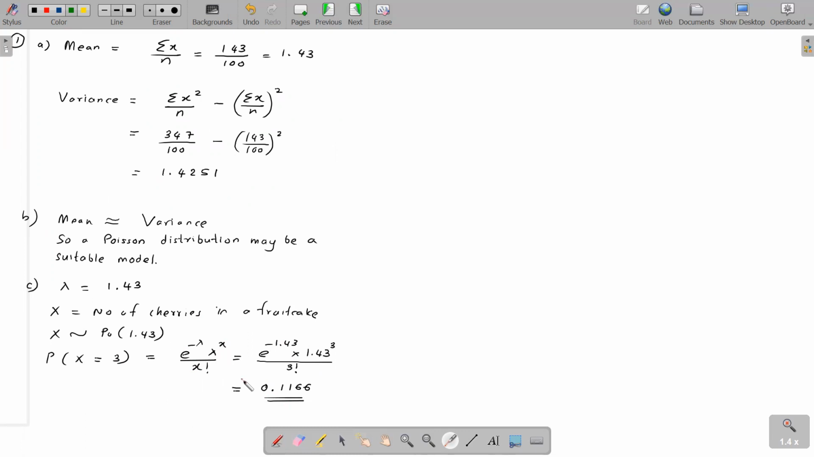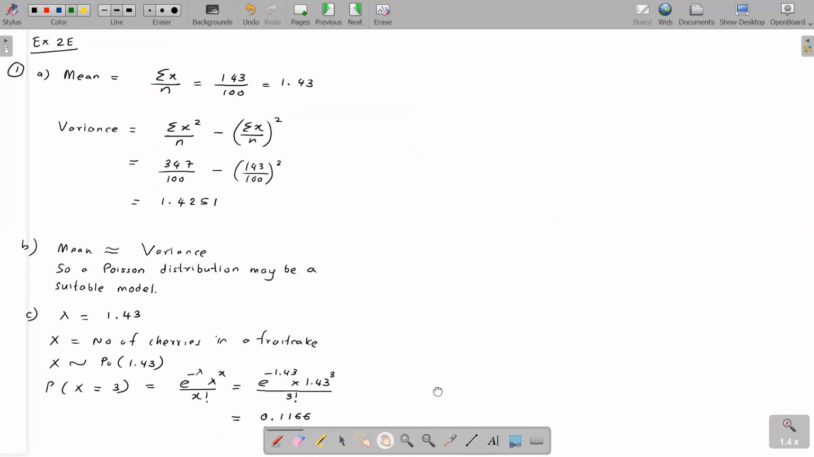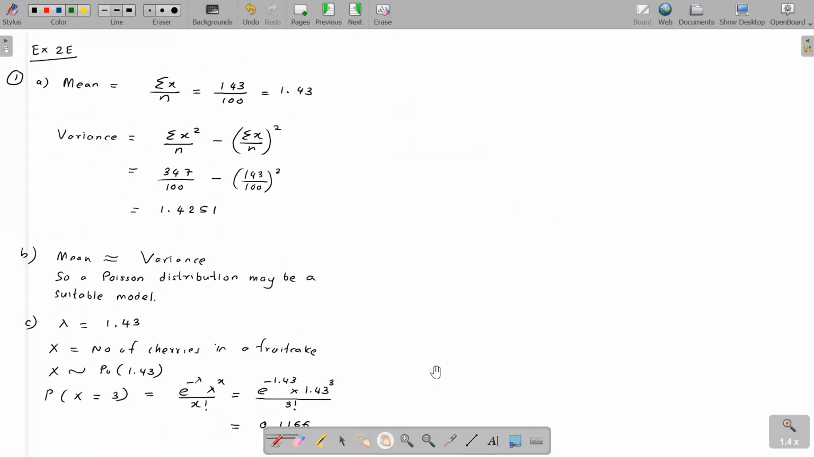All right, I think this concludes the lesson on the Poisson distribution. Basically, if they ask you to calculate the mean and variance, and ask whether the Poisson distribution is a suitable model or not, compare the values for the mean and variance. If they are quite close, then we can go with the Poisson distribution. But if not, then we cannot. That's the idea in this particular section.